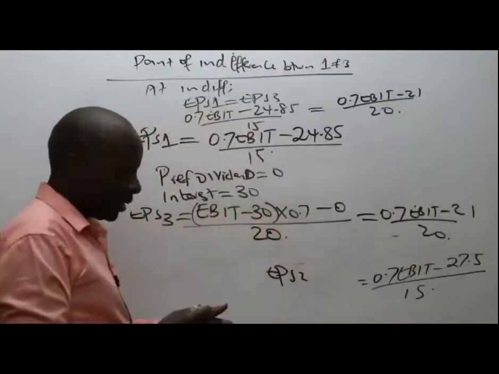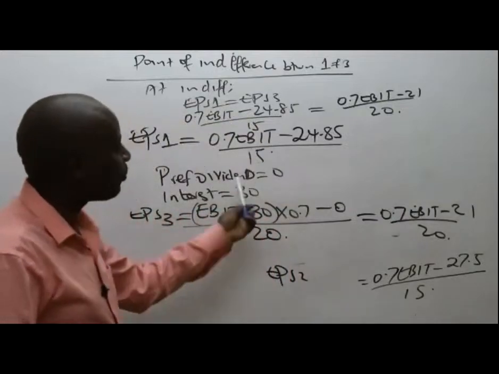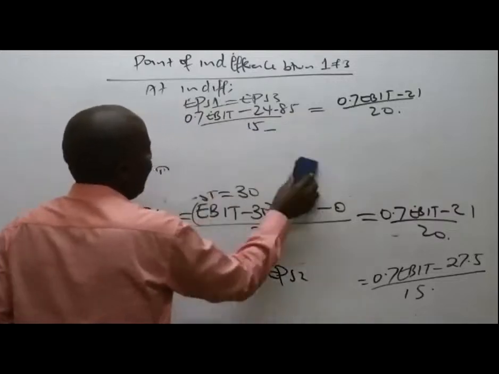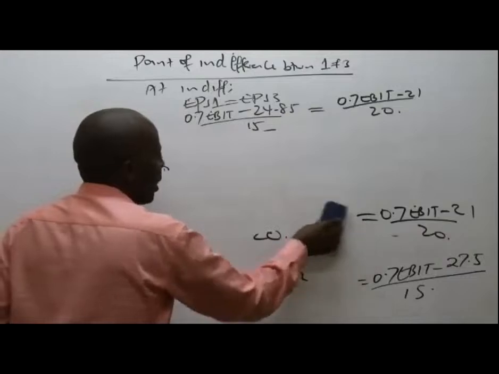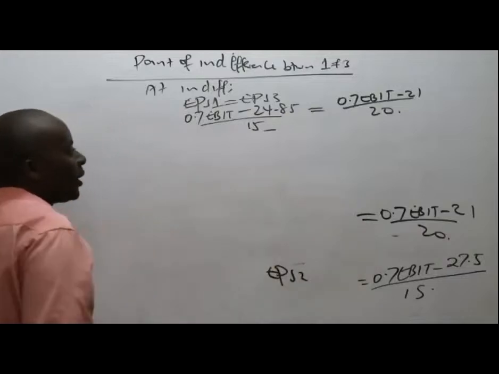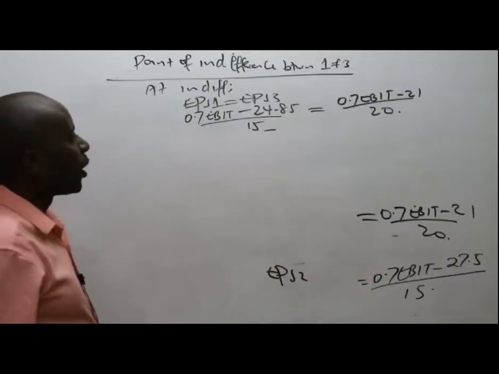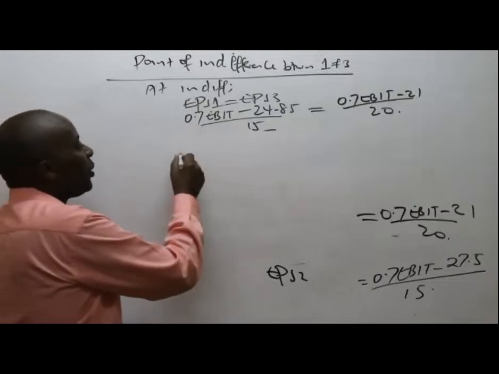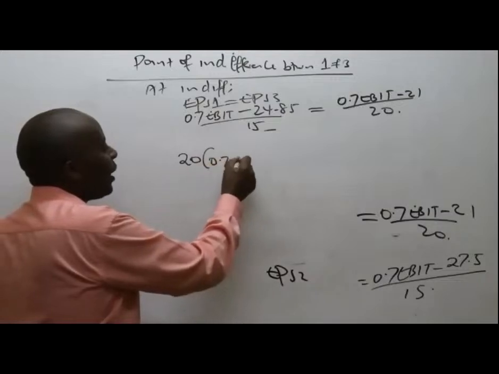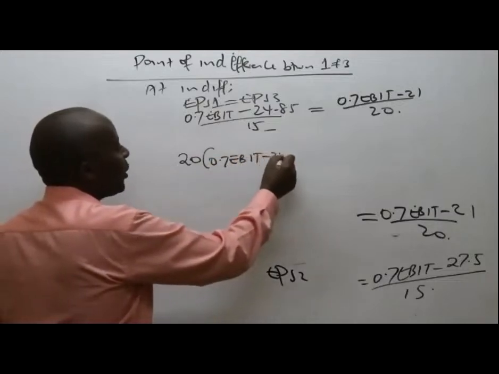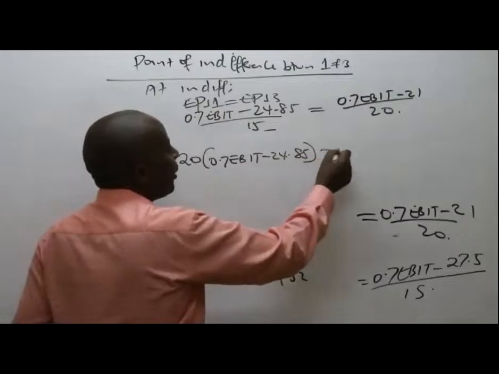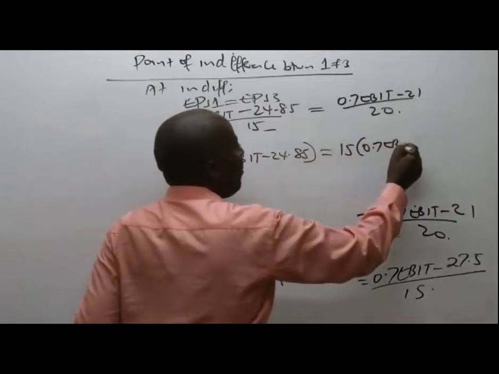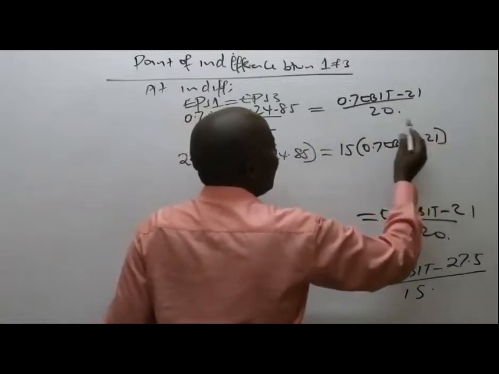So our work basically will be to make EBIT the subject of the formula. So what shall we do? We shall cross multiply. So please cross multiply for us. This will be 20 into 0.7 EBIT minus 24.85 equals 15 into 0.7 EBIT minus 21.